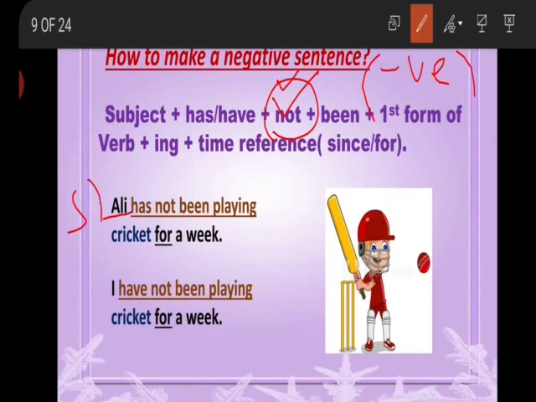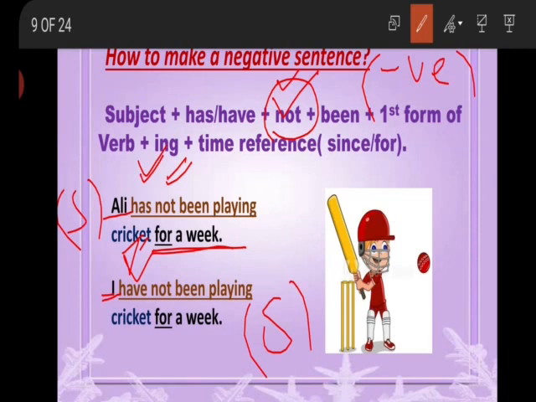So Ali is the singular subject, that is why we have used has. Then for the negative sentence we will use the not, then have been playing, and then at the end our time reference. Okay, now the next one is I have not been playing cricket for a week. Okay student, so I is also considered a singular subject, but I told you earlier that there is an exception that with I and you we always use have. Okay, so I have not been playing. So for not, as it is indicating the negative sentence.